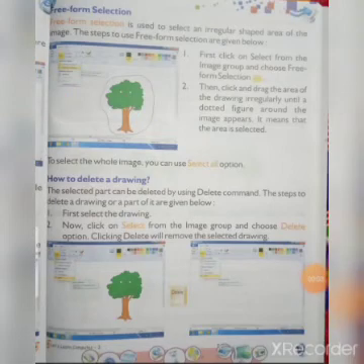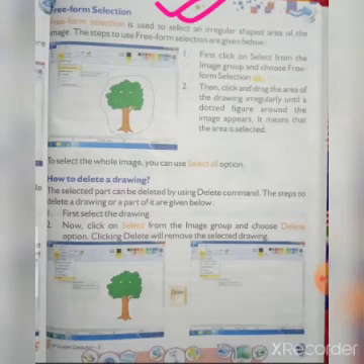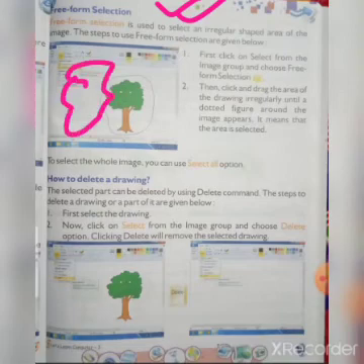Then after the rectangular selection, come to the freeform selection. Freeform selection is used to select an irregular shape. Irregular shape means any shape that you have made by freehand drawing. That means this is the freehand drawing. This is not a fixed shape. This is called a free shape. So freeform selection means if you have to select any irregular shape like this. Then first click on select from the image group and choose freeform selection.